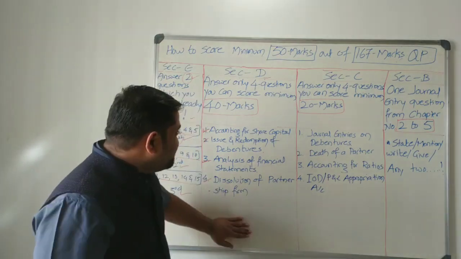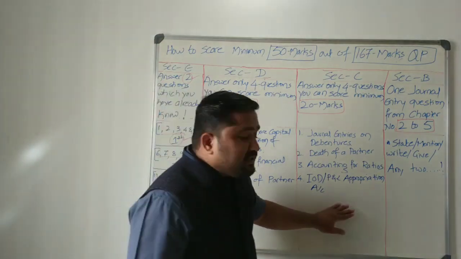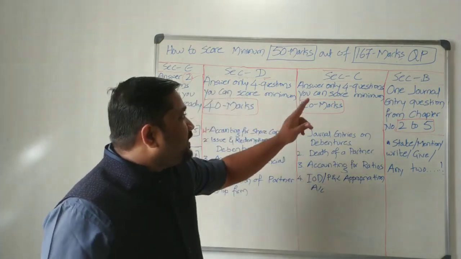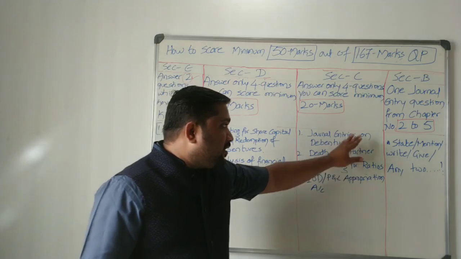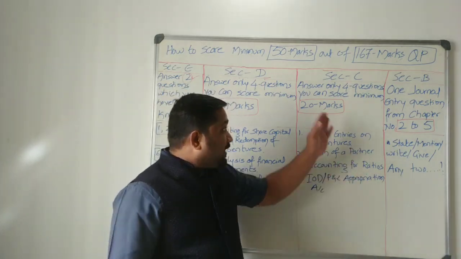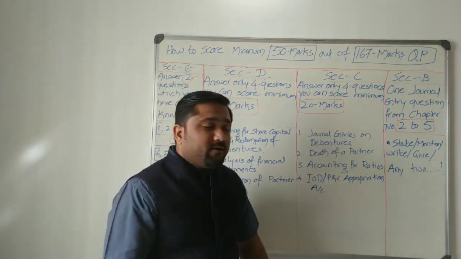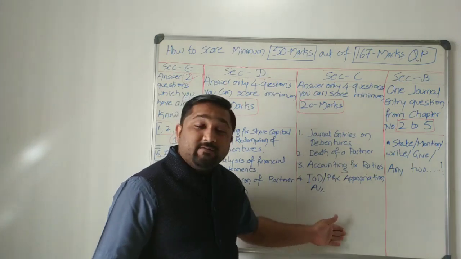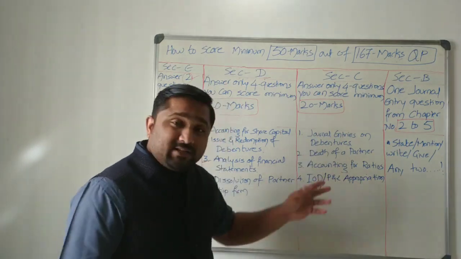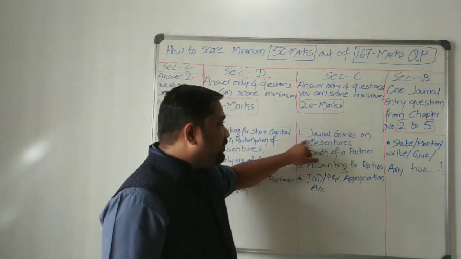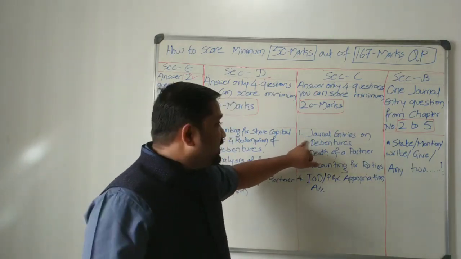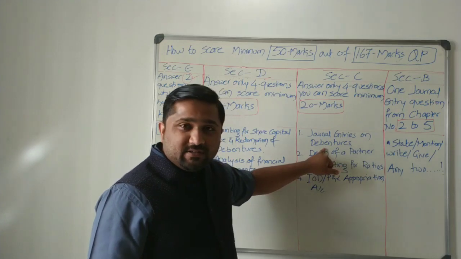Okay. Anyway, let us come to section C. Again, answer only 4 questions. You can score minimum 20. Maximum marks allotted for this is 24, but I'm telling you, you can score minimum 20 out of the given 7 questions. Remember, selection of question is very much important. Now see here, first question, you select journal entries on debentures.